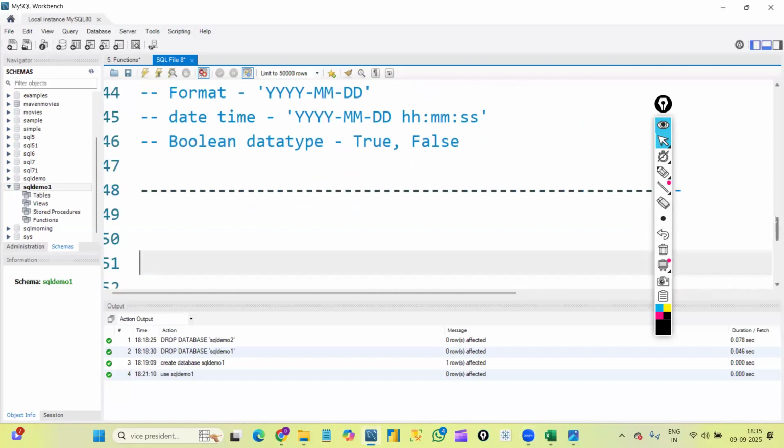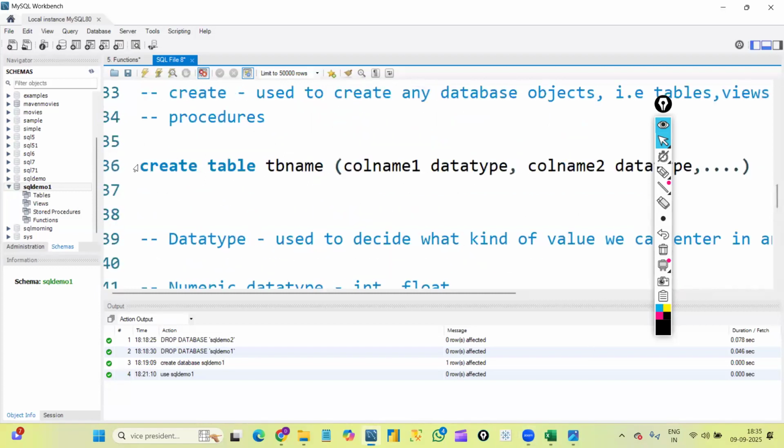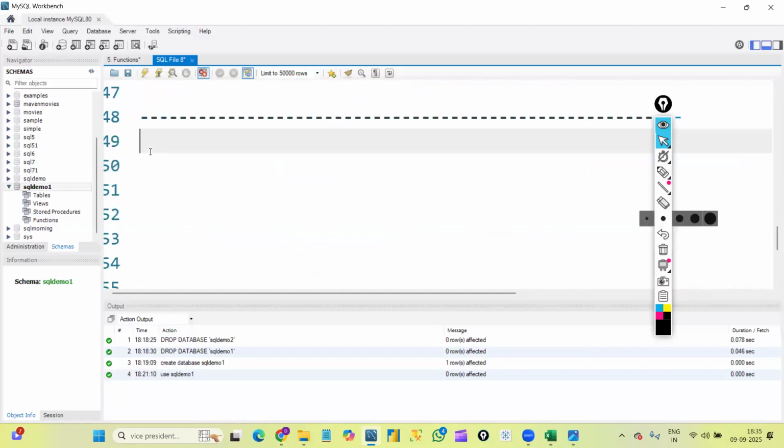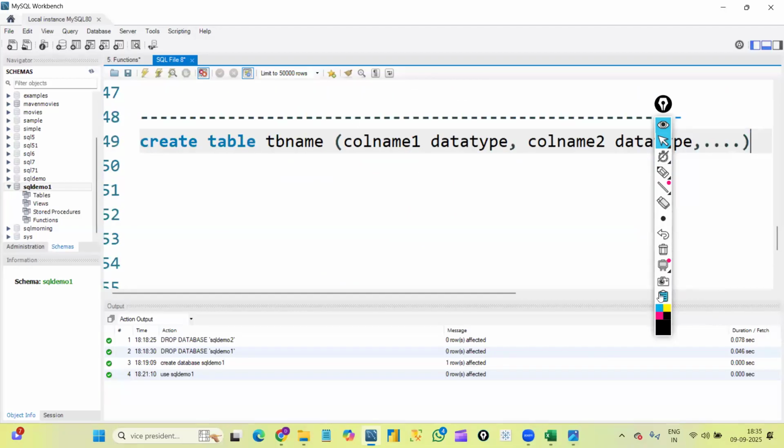So we understood about data types, right? Now let's get back to the create table syntax. I'm just copying the syntax and writing it at the bottom. Let's create our first table. This is the syntax, right? Just now we understood the data types concept also, so let's create our first table.